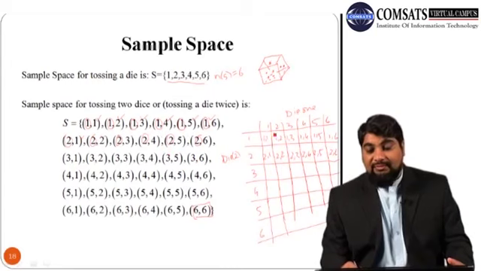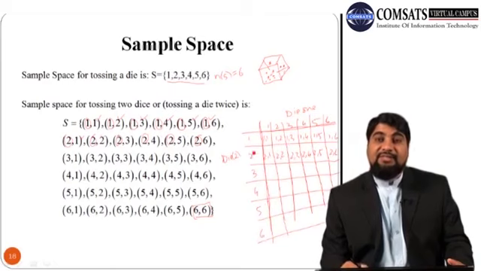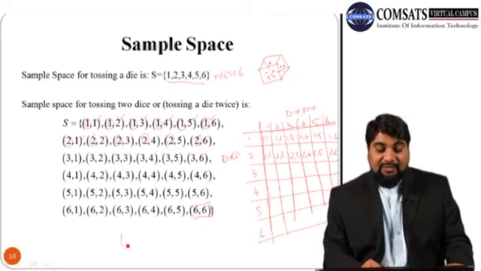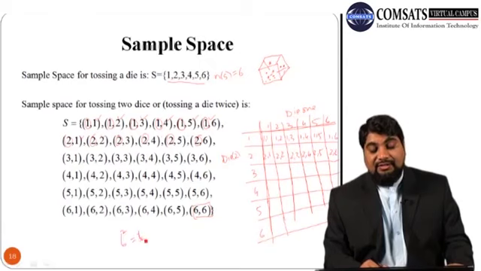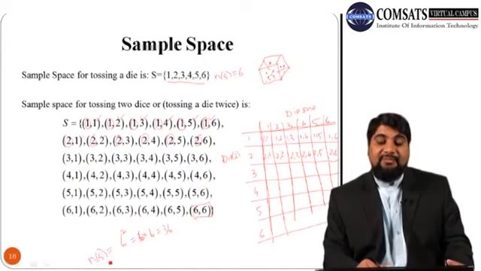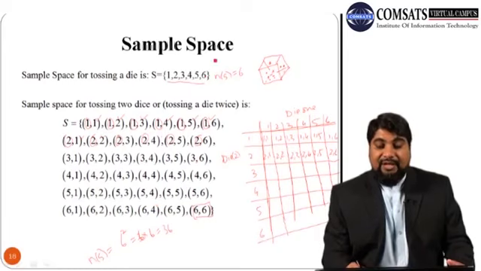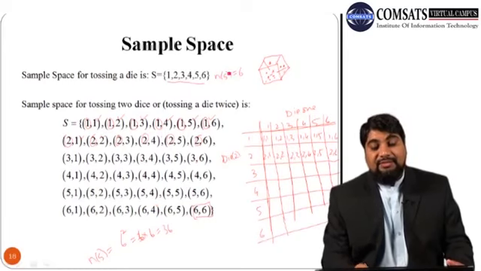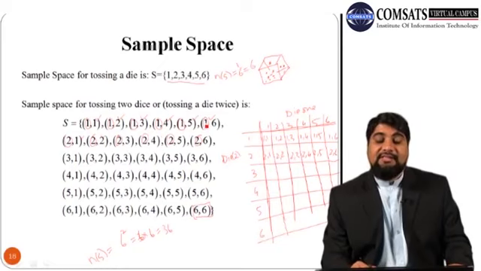So from this table you can see that the total number of sample points is 6 into 6. So the total number of points is 6 raised to power 2, which is 6 into 6, which is 36. So this is the total number of sample points, n(S). For one die we have n(S) equal to 6, 1 2 3 4 5 6, or it is 6 power 1, or 6.